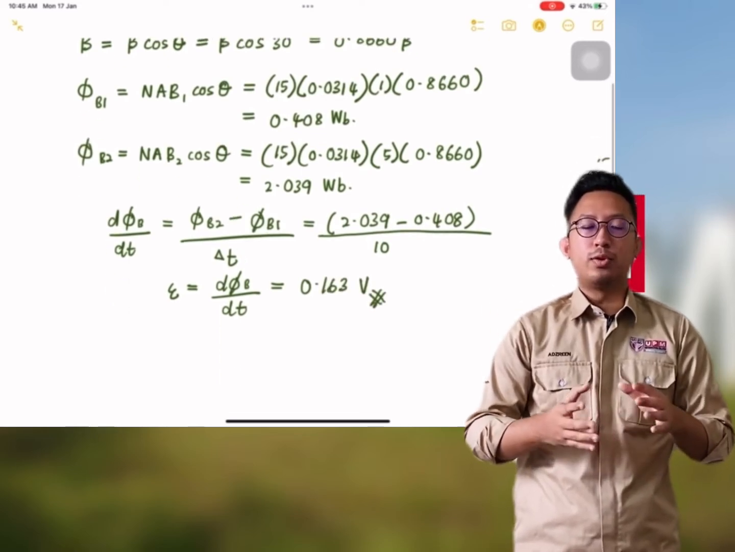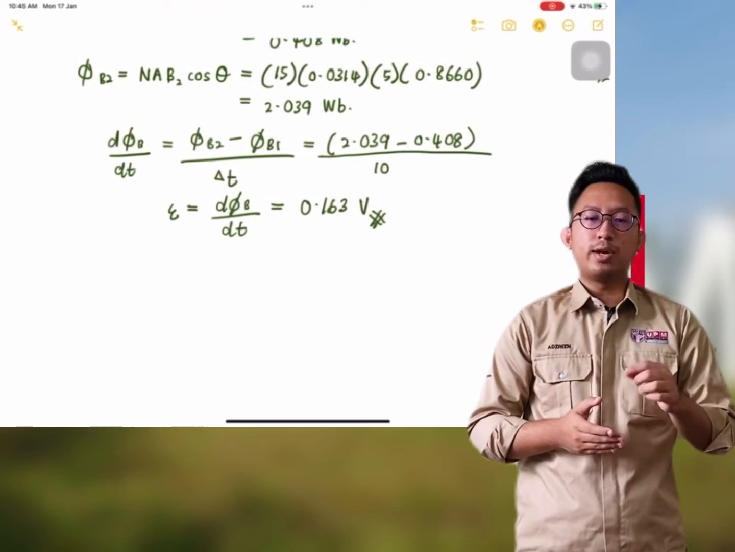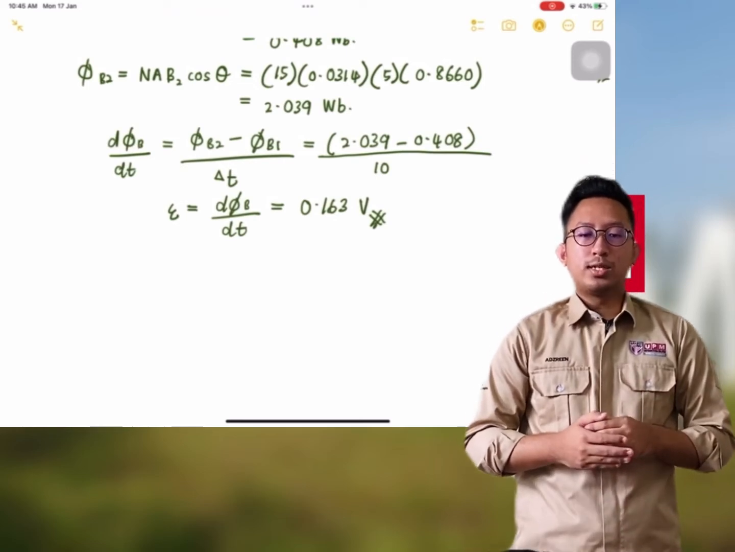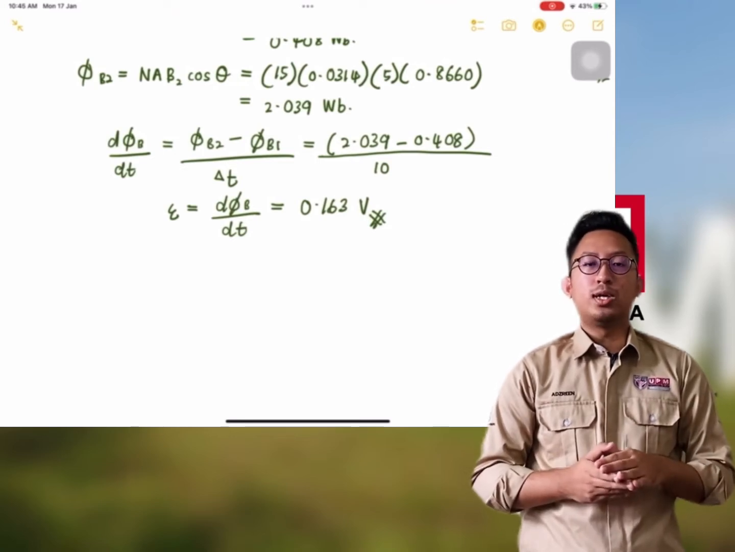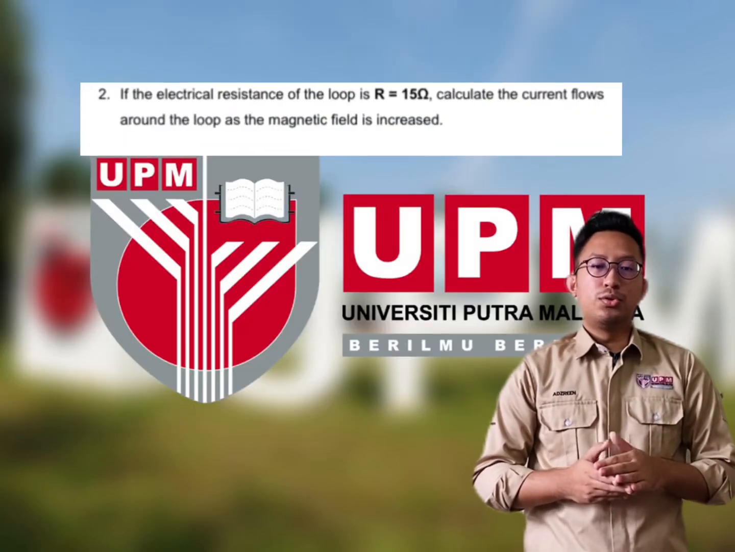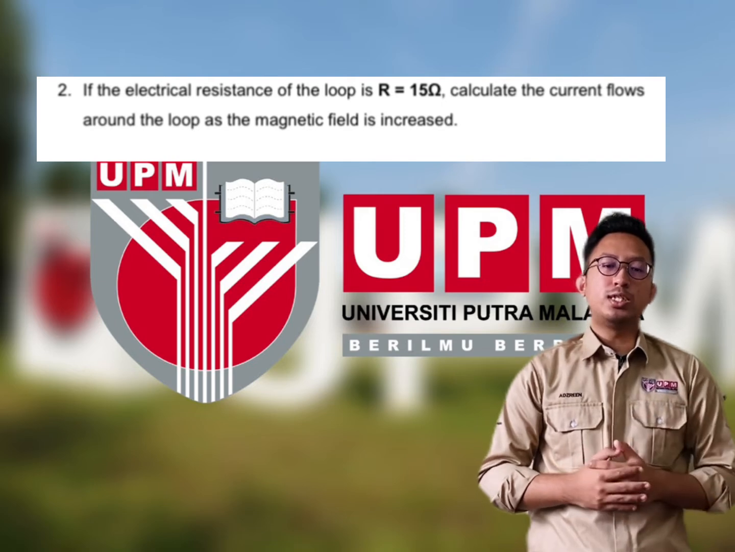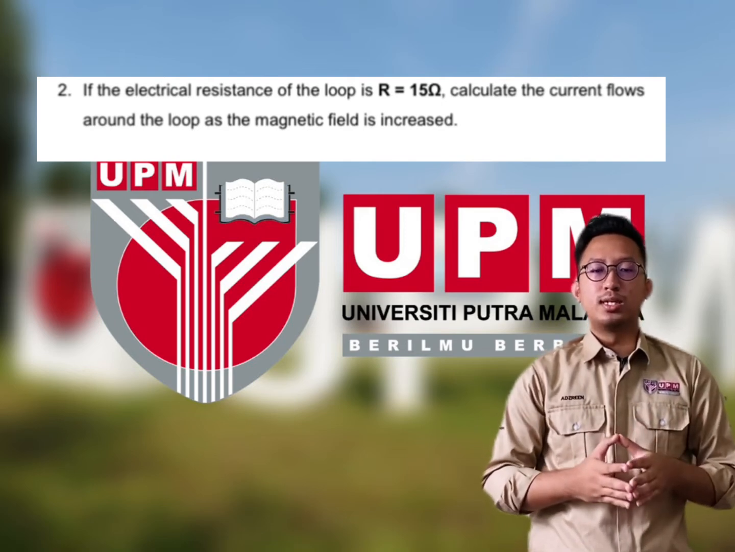To answer the first question, to find the EMF generated around the loop, we use the formula EMF equals d magnetic flux over dt. Then we get the answer of 0.163 volt.